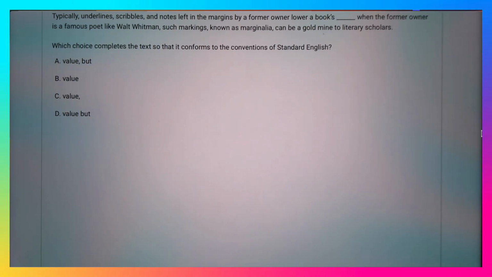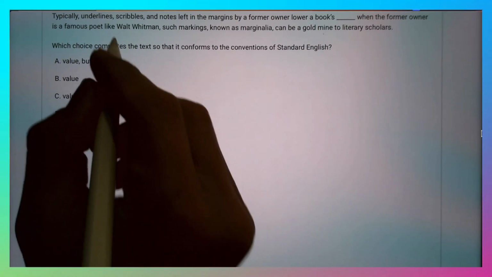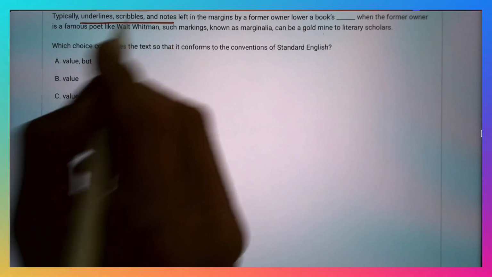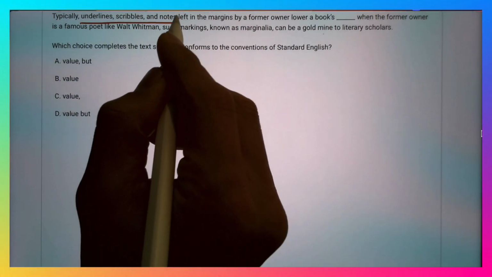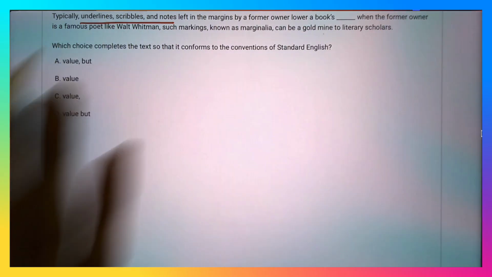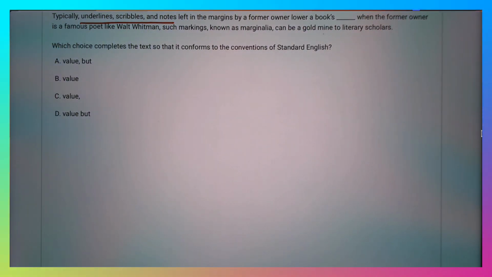Okay, this is something we call a compound-complex sentence, and that's because we have two independent clauses and one dependent clause. Let's first look at the first clause here. Scribbles and notes: underline scribbles and notes. These will be the subject. The word "left" looks like a verb. It's not. It's a past participial phrase that restricts the underlined scribbles and notes.